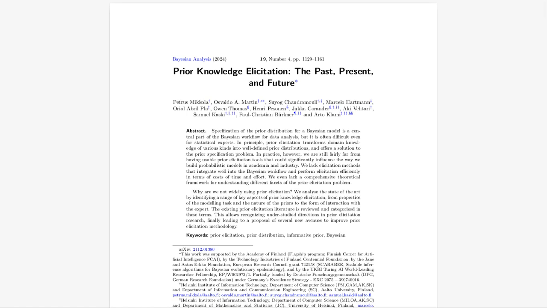Exactly. Some areas are really well understood, particularly when you're eliciting single parameter priors. But things get much trickier when we're dealing with multiple parameters, where we have to consider the relationships between them. So single-piece puzzles are easy. It's those multi-piece puzzles where things get interesting. Exactly.